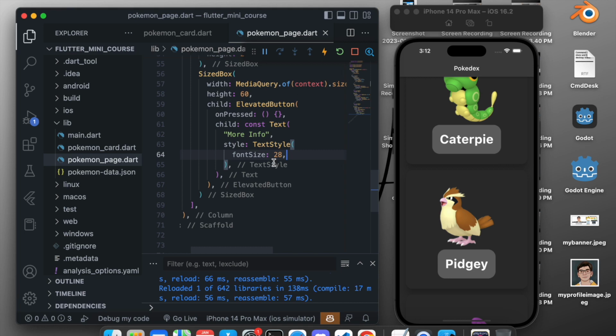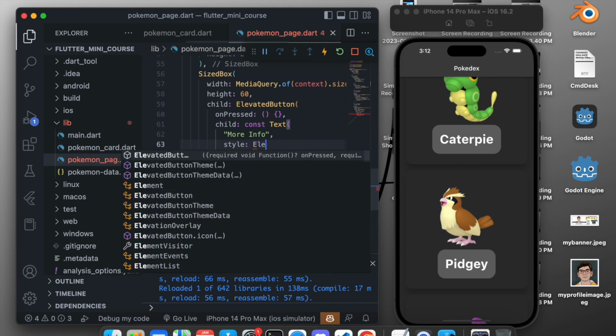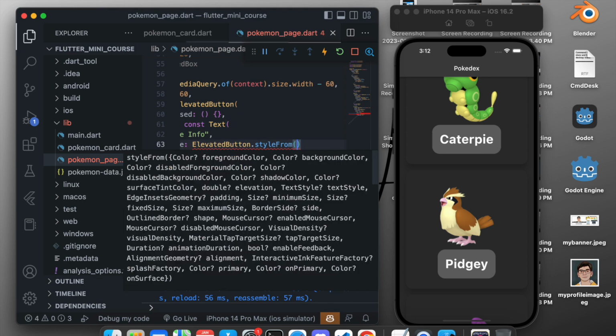So to give some style to the button, we will come right here after the more info. We want to give it a style, so style, and the style will be ElevatedButton.styleFrom, so it takes all the style from the ElevatedButton.